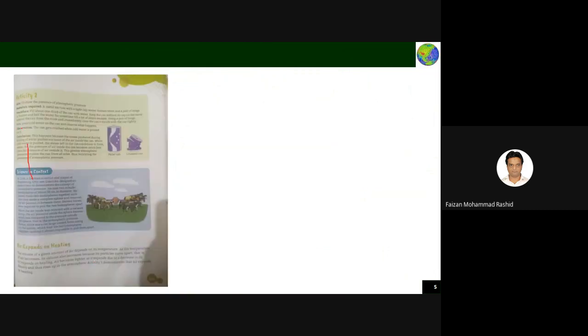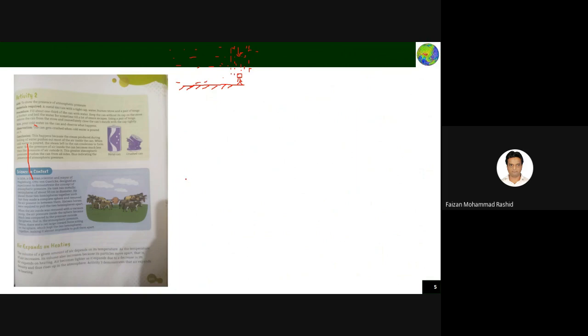Now the other thing is to show the presence of atmospheric pressure. I told you, on the Earth surface, when someone draws like this, it means this is the Earth surface and people are standing here. The Earth surface has air all around, everywhere air. So the person standing on the Earth surface has to bear the weight of all the air present above. All the air present will exert pressure on this person.